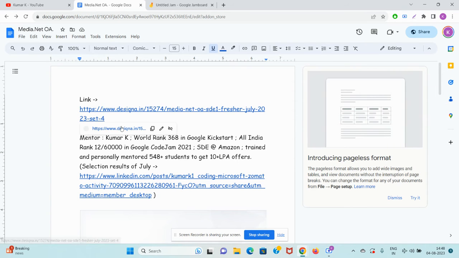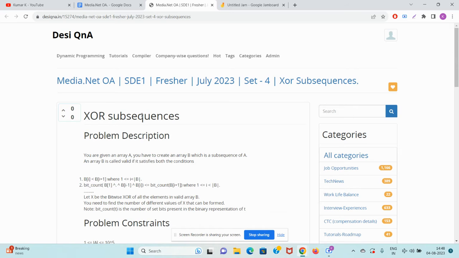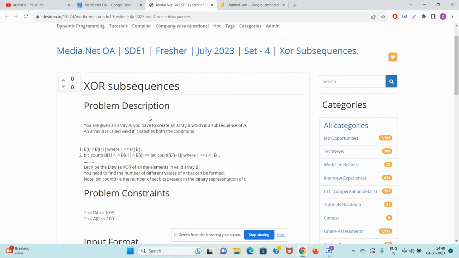Okay. So let's see what the problem is saying. It was asked a few days ago only, or you can say a week ago. Most probably, I think it was 5 to 8 days ago. So, guys, the name of the problem is XOR Subsequences. You are given an array A. You have to create an array B, which is a subsequence of A.